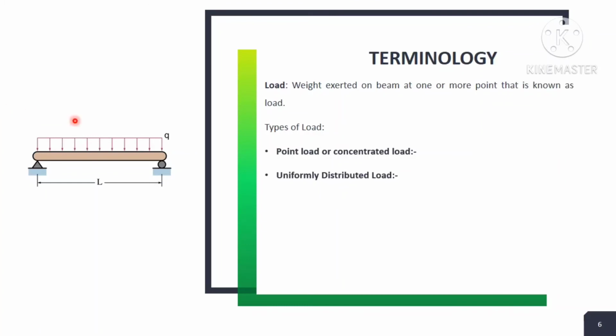That is known as the UDL, and its full form is uniformly distributed load.